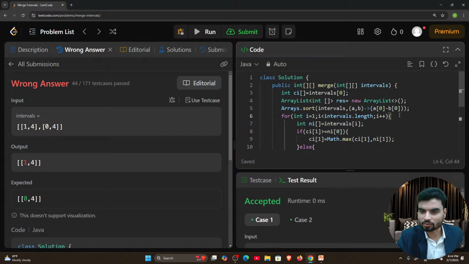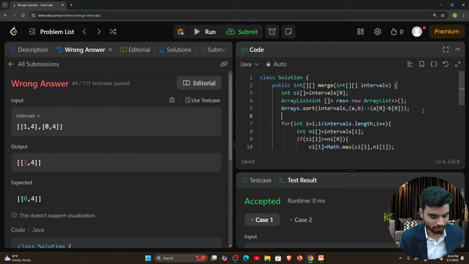a0 and b0. We are writing it correctly. Arrays.sort intervals, ascending order, that's how we write. What is the problem here? It's not sorting. If I print this, it's not sorting.